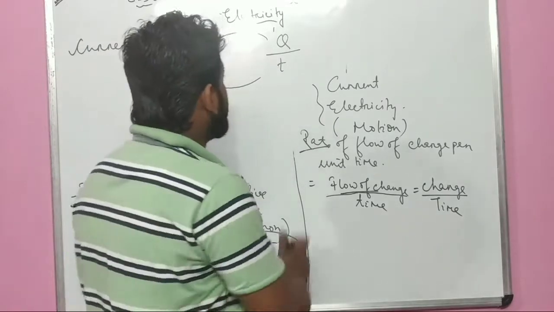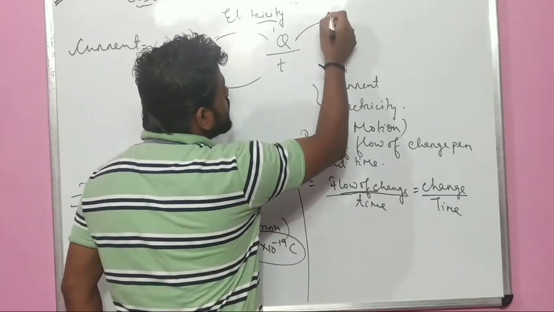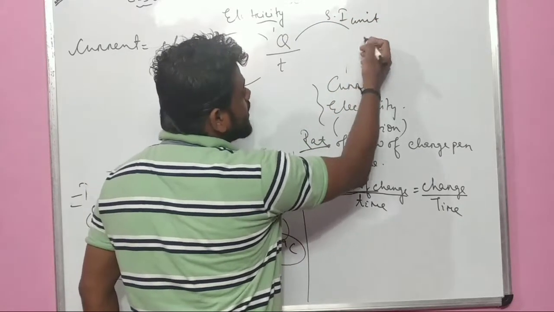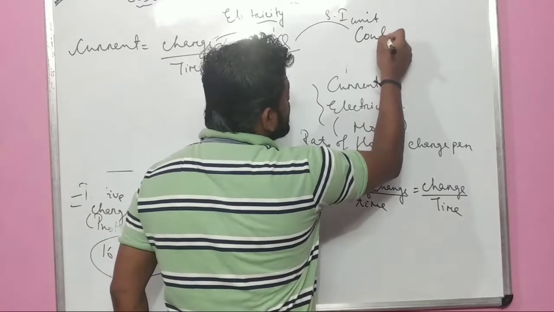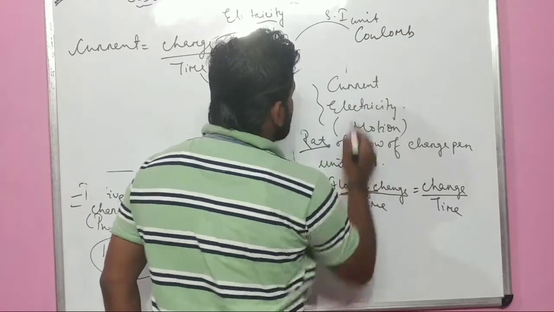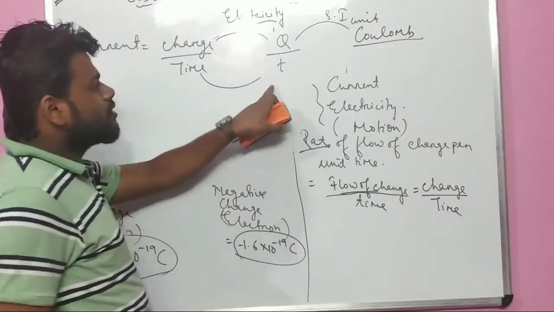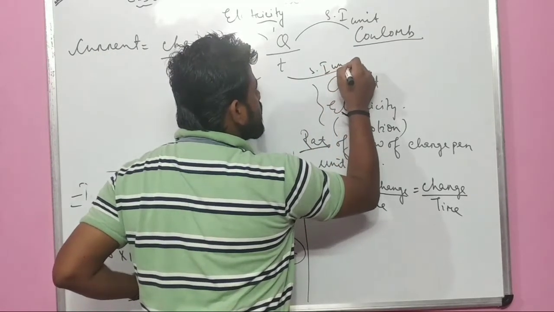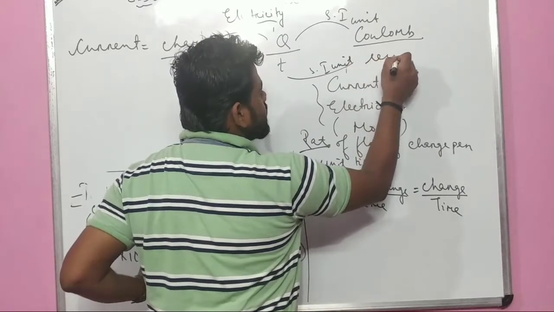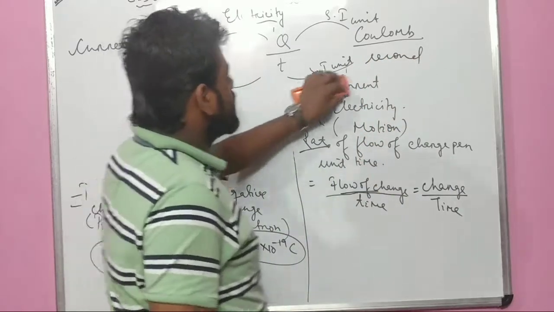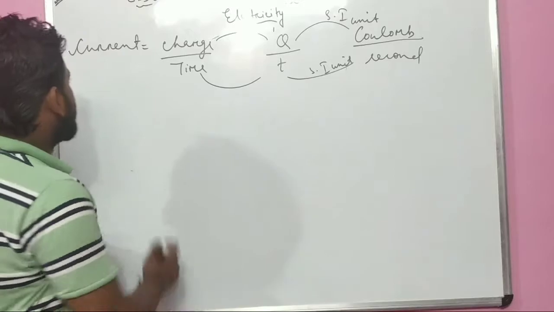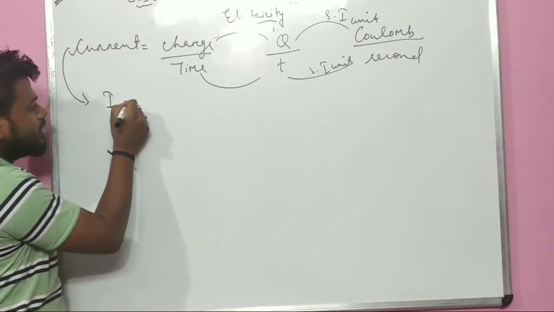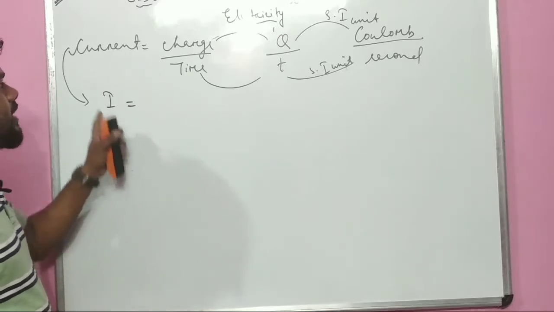And the most important, what is the SI unit of charge? The SI unit of charge is Coulomb. The SI unit of charge is Coulomb upon, and what is the SI unit of T? The SI unit of T is second. So I can directly say current. And what will be the symbol of current? The symbol of current is known as I.